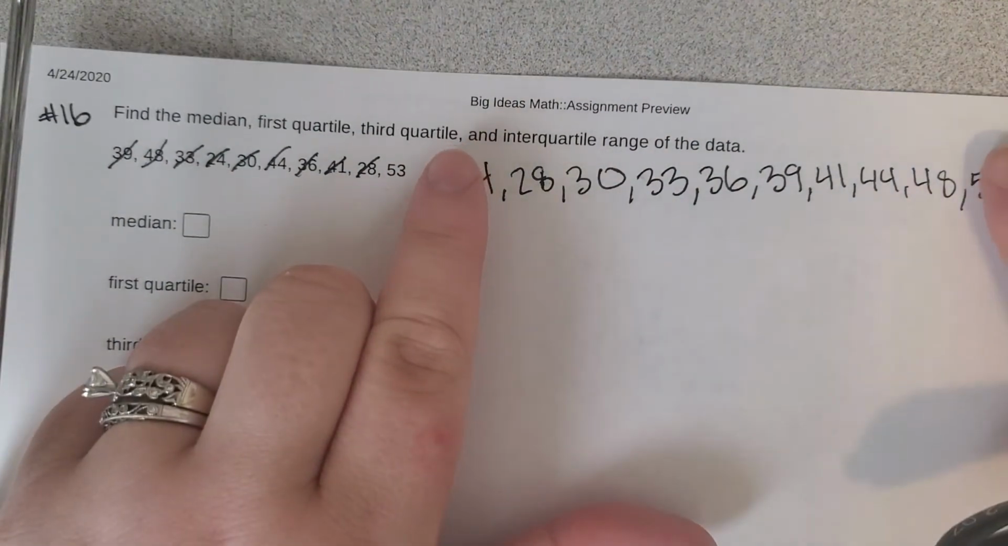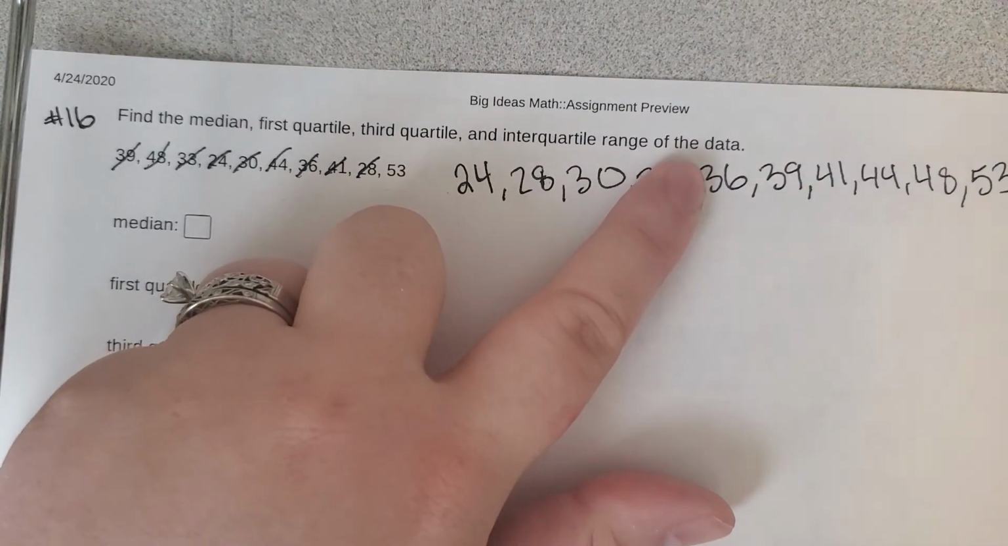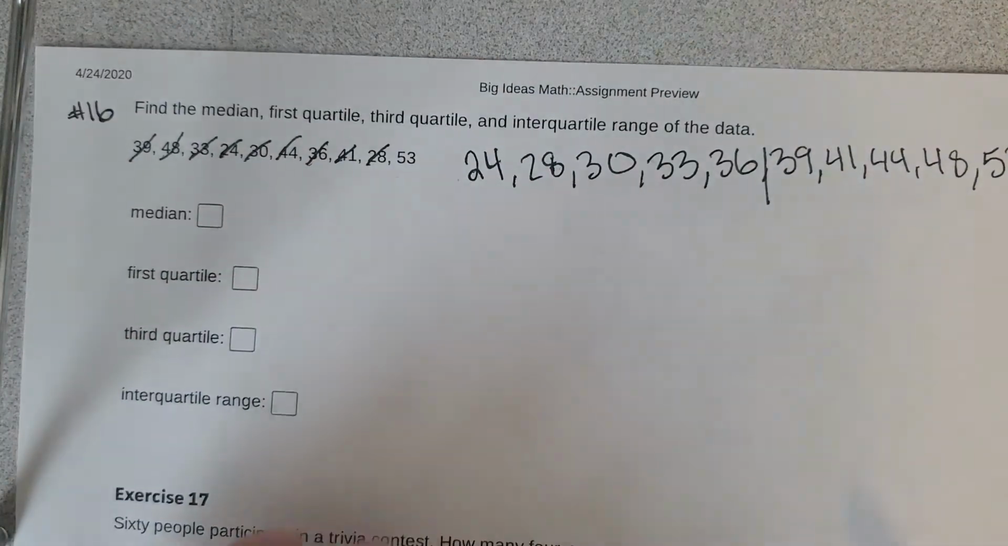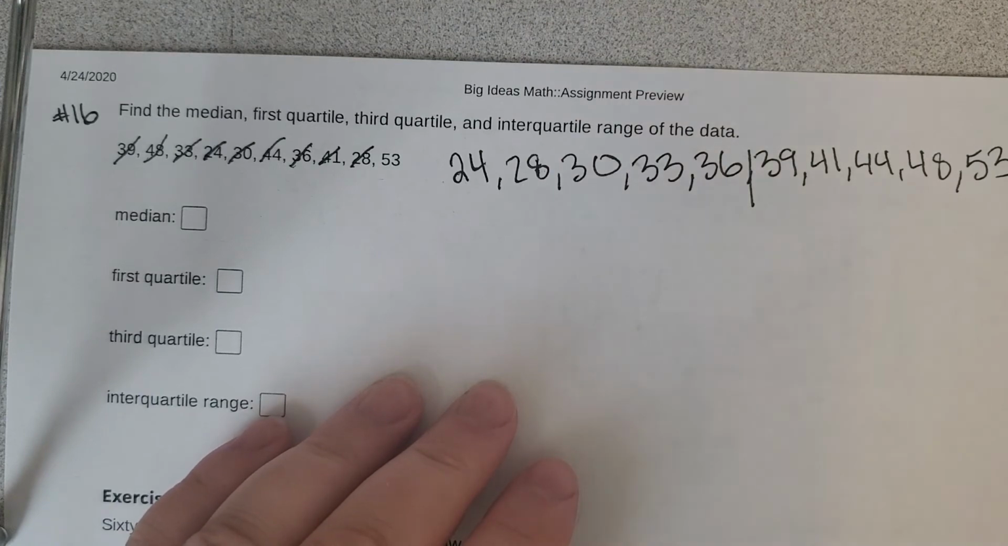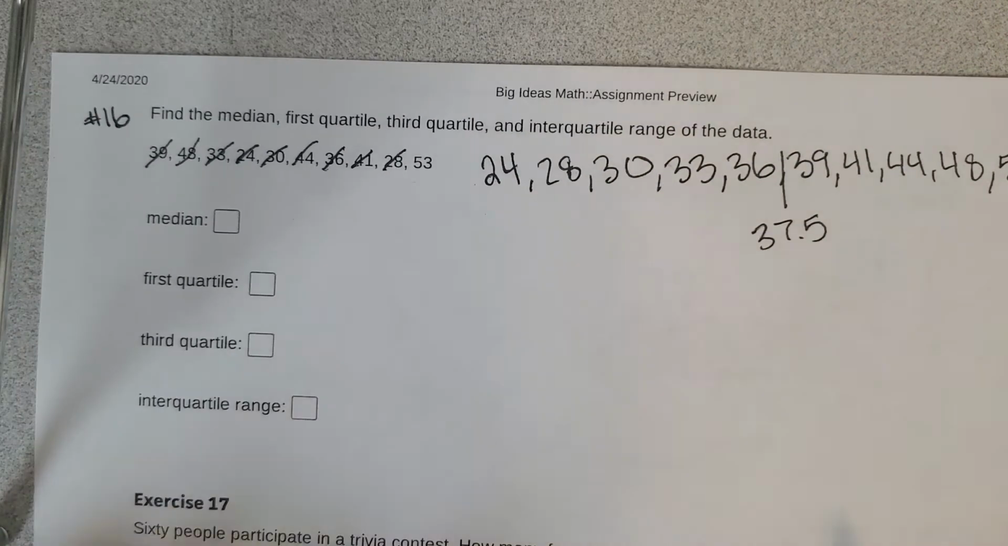So cover up the last two, work your way in, and we have two middle numbers, which means that we have to find the average of those two. So 36 plus 39, and then divide that by 2, and we get 37.5. So your median is 37.5.